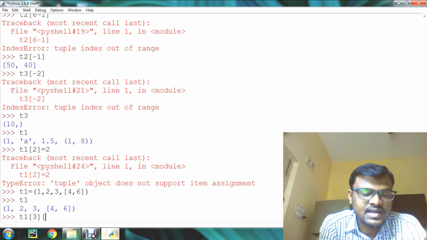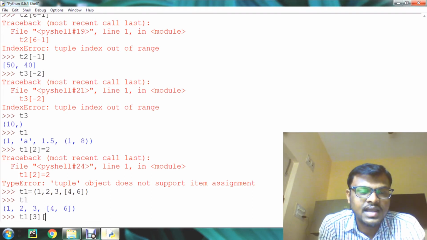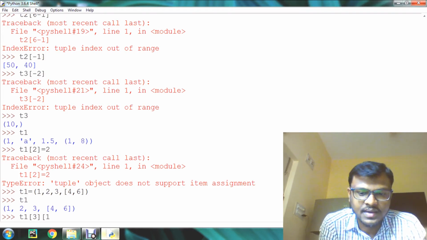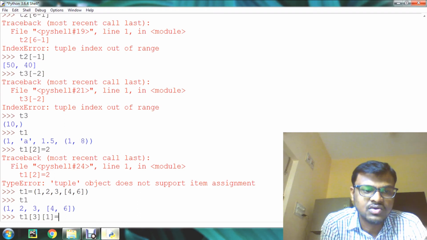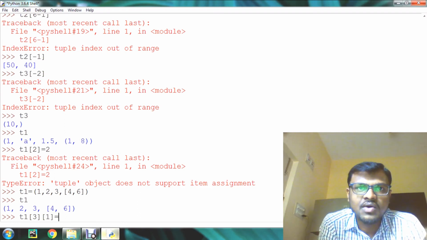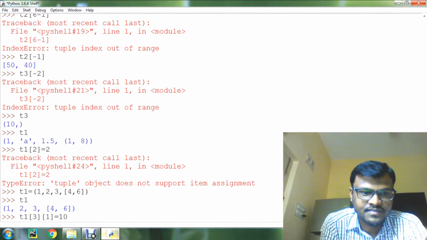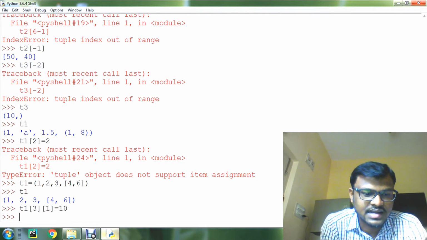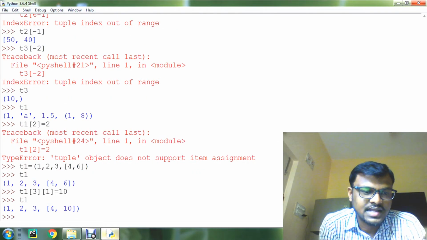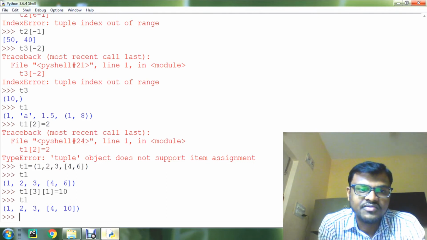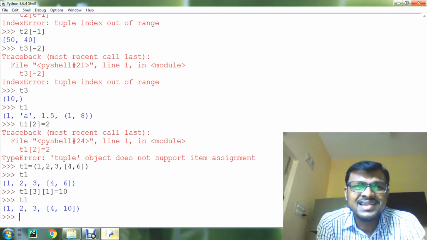After that we point out the element, 1. Now is equal to, I want to assign 10. Now the 10 is assigned. If we display t1, check that instead of 6 the 10 is assigned there. Like this we can assign a list inside the tuple.